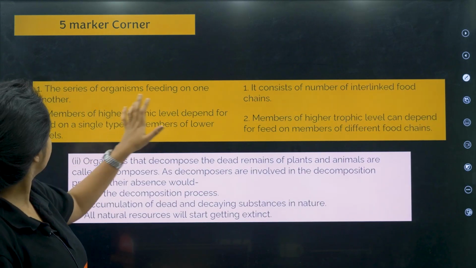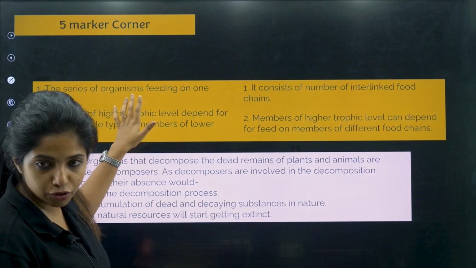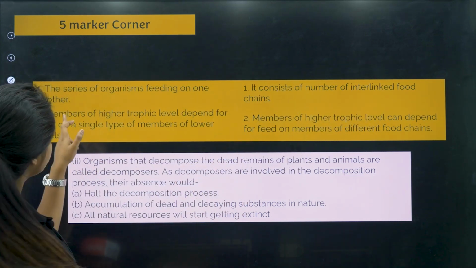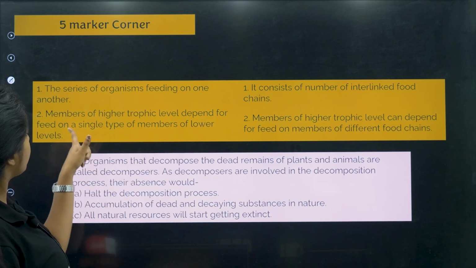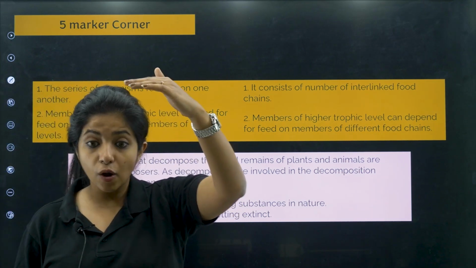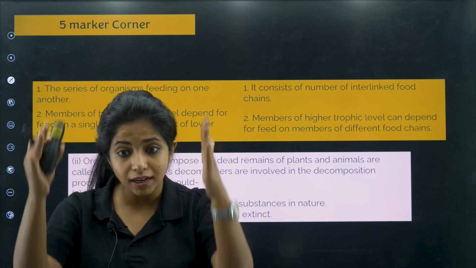A series of organisms feeding on one on the other is a food chain. It consists of a number of interlinked food chains, that is a food web. Over here, members of higher trophic level depend for feed on a single type of members of lower levels, right? So for example, frog were depending on grasshoppers only in one type of food chain.